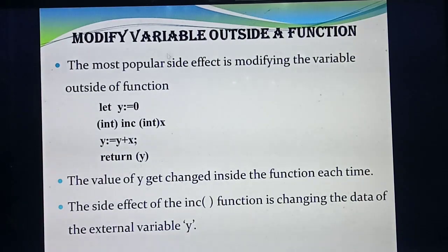Listen. So let y equal to 0. The initial value of y they have given is 0. Next, int of. I am giving the data type as int. The data type is not important, but they are giving int of increment of int x. Listen. Each time, two variables are used here: y as well as x. Each time the value of x will get incremented. So what's the data type of x now? Int. The data type of each incremented value is also int only, isn't it?